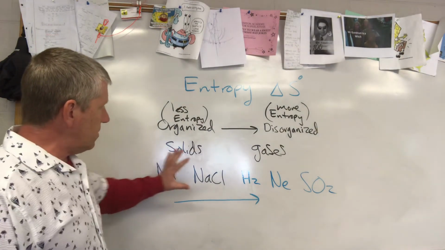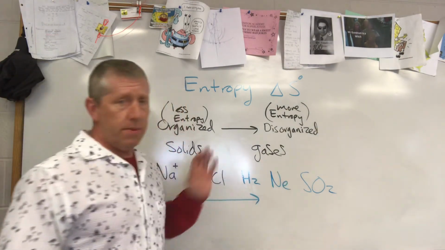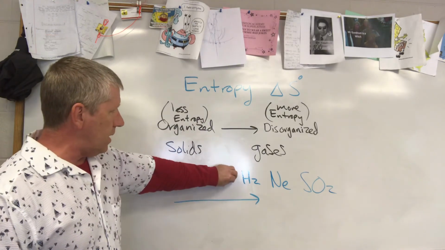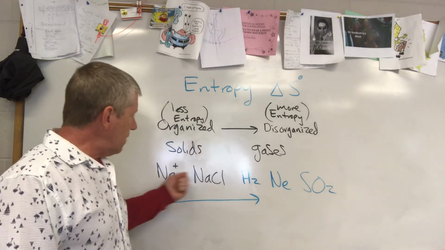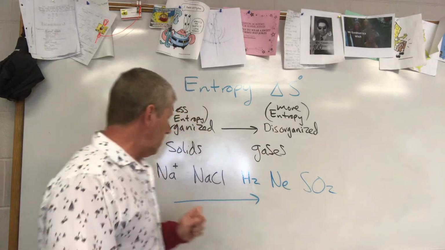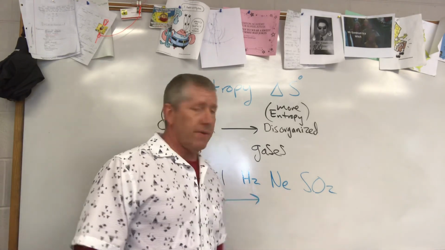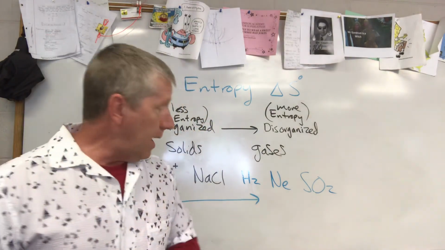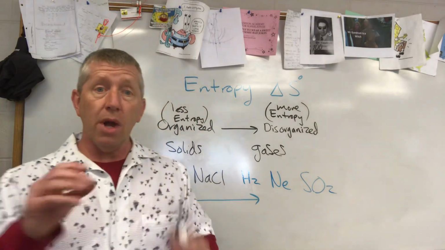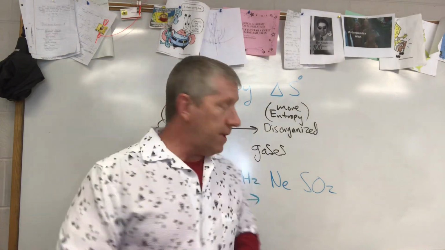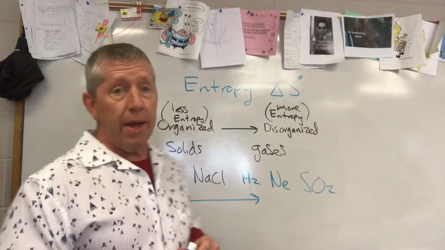We have solids and then gases. We didn't have any liquids in this example, but if we did, those would go in between here. And as we get larger, we get more entropic. So that's why we have the larger of the solids on the right and the largest of the gases also on the right. And that is an introduction to entropy and the first look at entropy and how to apply it to our chemistry.